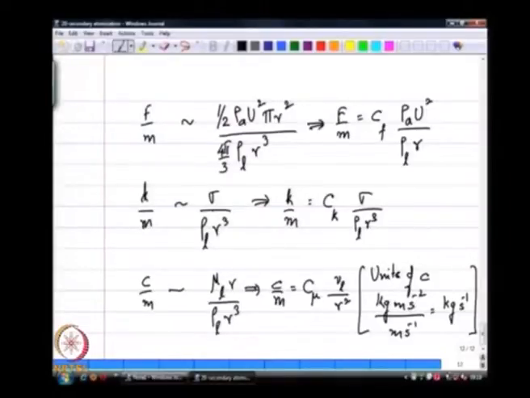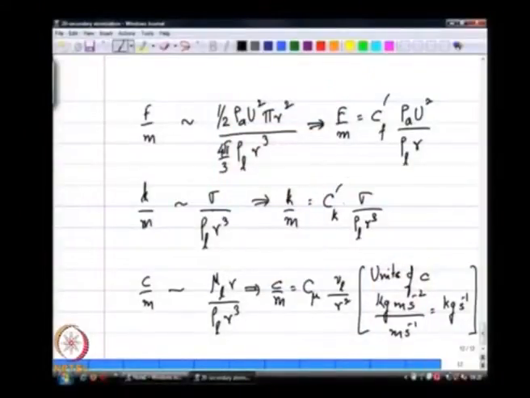So, I have now taken a model system, which is a spring mass damper system, and taken the model constants, which are F by m, K by m and C by m, and related them to my real system, which is an oscillating drop in a wind. I have to have some way of estimating these C L, C F, C K and C mu, that is one of my remaining tasks. And the second part of the remaining task is, what do I do with the results predicted from this model and how do I relate it back to the drop itself.